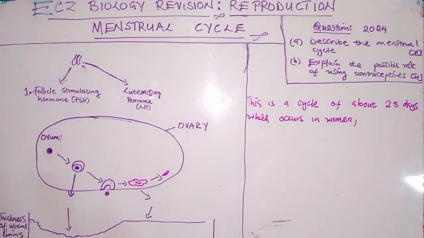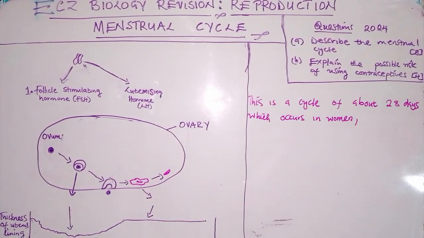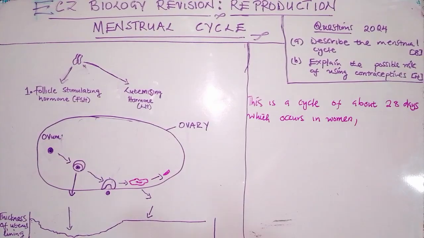It has 2 stages, and each stage has 14 days.